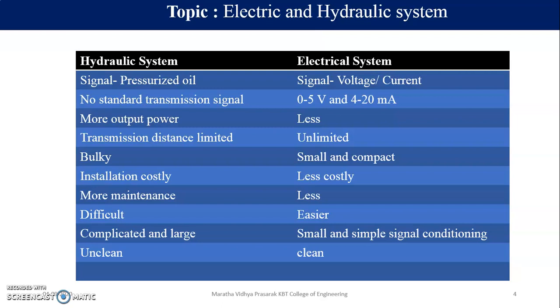So thermocouple is going to provide you the output in millivolts, and if you want to connect it to the electrical system which has a standard signal, you just need some signal conditioning which will boost your millivolts to the voltage range, and you can easily compare these two systems. So in this they are telling that there is simple signal conditioning. The hydraulic system is unclean and the electrical system is clean.